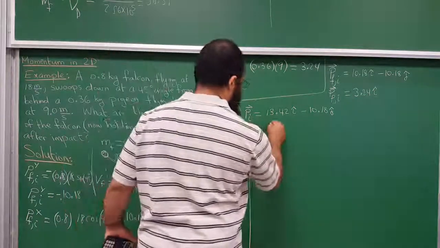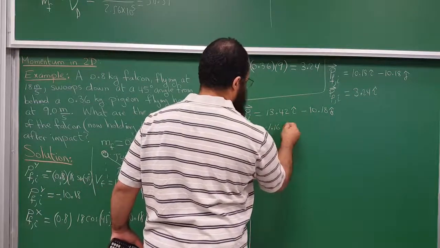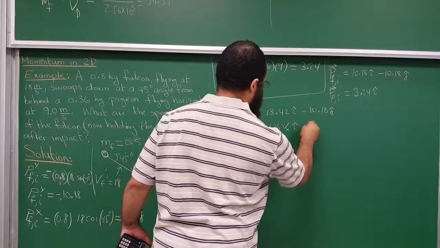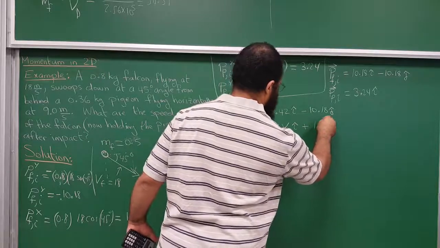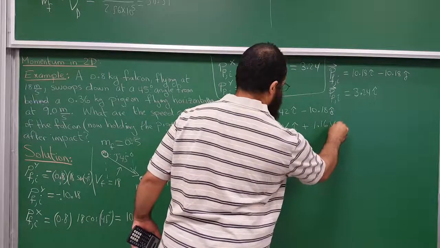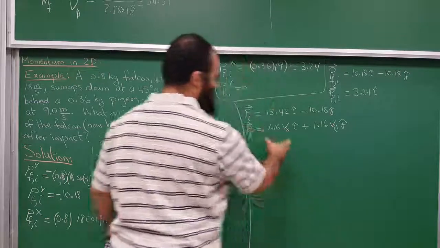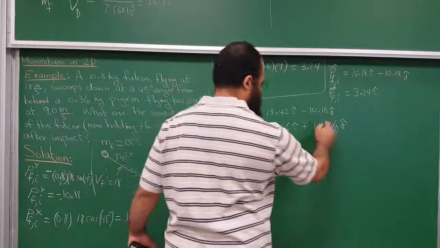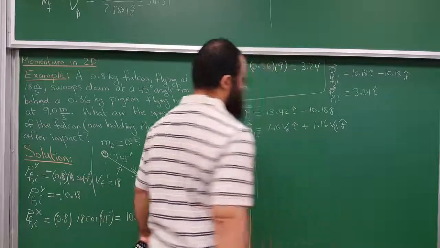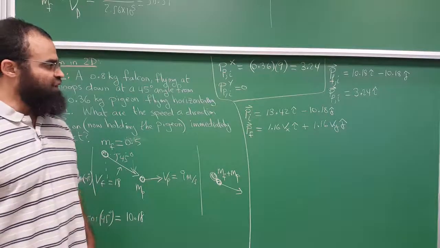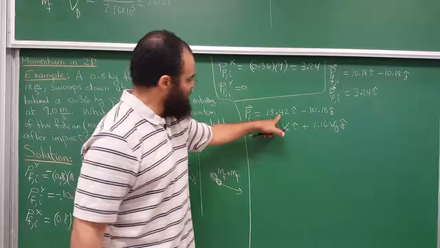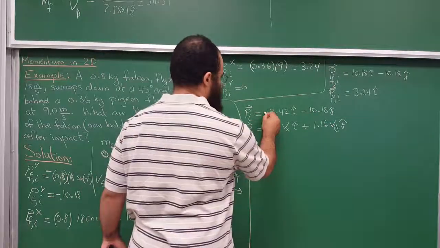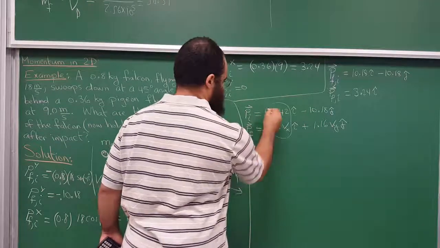So it will be 1.16 times their velocity in the x direction, i hat, plus 1.16 times the velocity in the y direction, j hat. Momentum in the x direction is the mass times the x velocity, and in the y direction it's the mass times the y component of velocity. And these have to be equal, so matching them, this equals this, and this equals that.